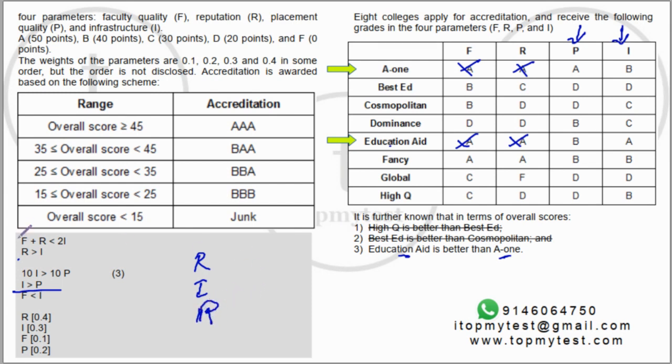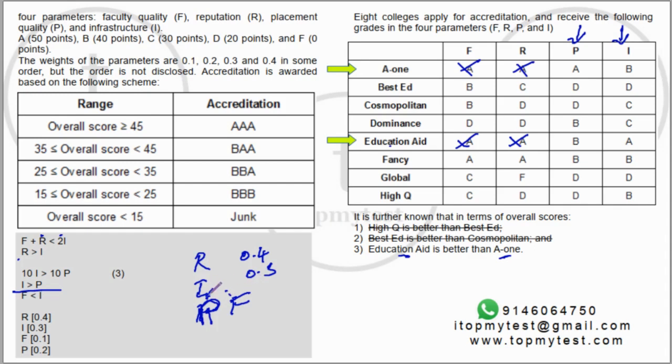Now if you look at this, F plus R is less than 2I, and we know R is more than I, which means F has to be less than I, right? So in terms of weights, the highest weight is for R, this will be 0.4, I will be 0.3. Now one of them will be 0.2, one of them will be 0.1.